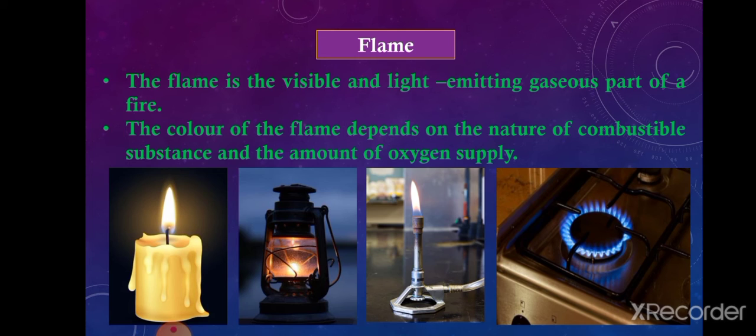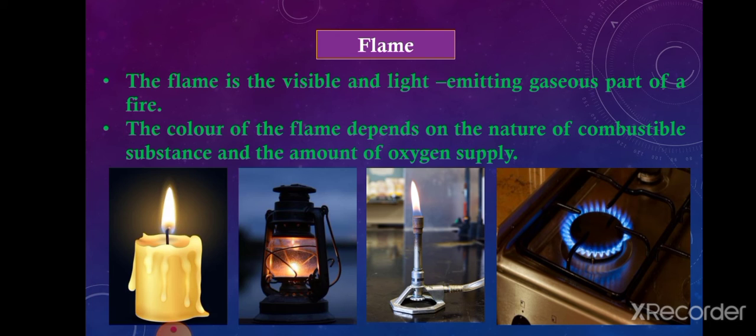Now the next topic is flame. So what is flame? You have all seen flame when a candle burns. In a lighted candle you can see flame. When LPG burns, you can also see flame. When paper burns or when coal burns, coal generally does not burn with flame, but you can see a glow. So some substances, when they burn, produce flame, and some substances, when they burn, do not produce any type of flame, such as coal.